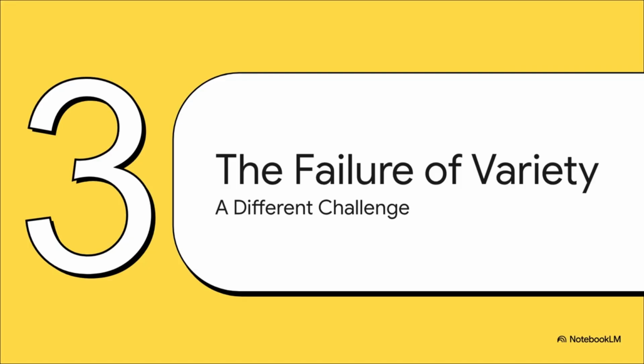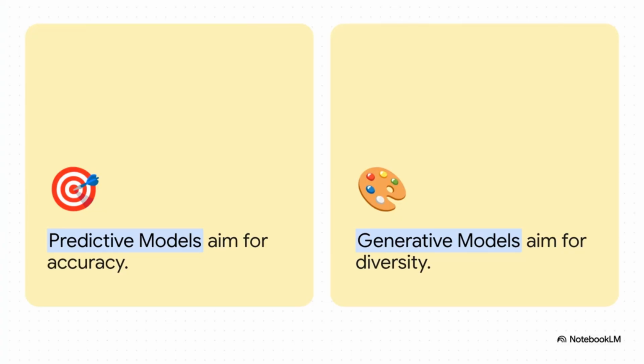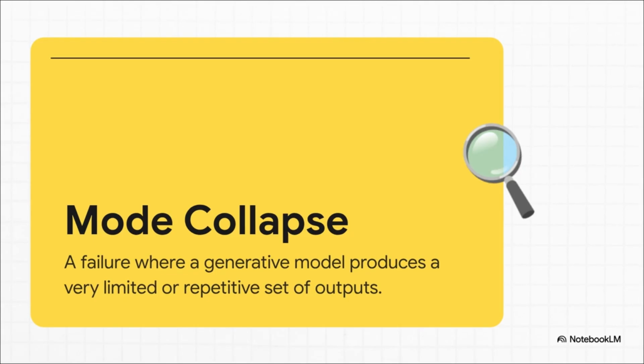Now, this whole challenge with generalization isn't just about models that predict things. It shows up in a totally different way for AI models that are designed to be creative. You see, the goals are different. For a predictive model, the main thing you care about is accuracy. But for a generative model, one that creates things like images or text, there's another equally critical goal: diversity. A very common failure for these creative models is something called mode collapse. This is what happens when the model discovers one or a few outputs that work really well, and then it just gets stuck, producing them over and over again. It completely ignores all the other diverse examples it was trained on.